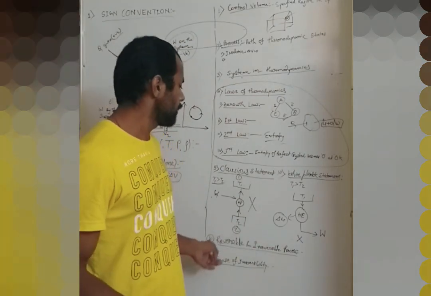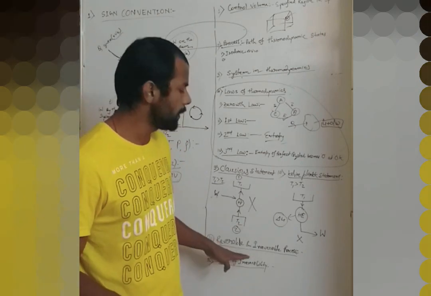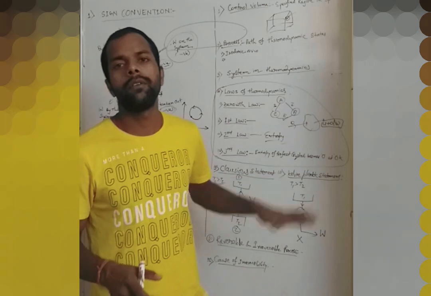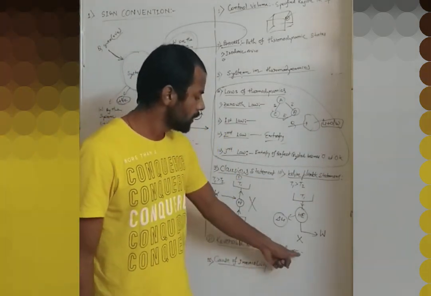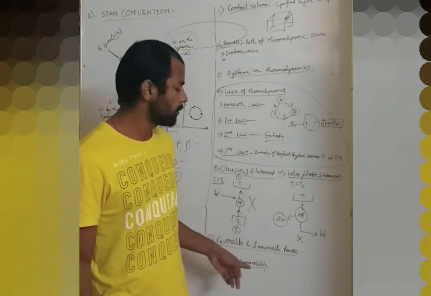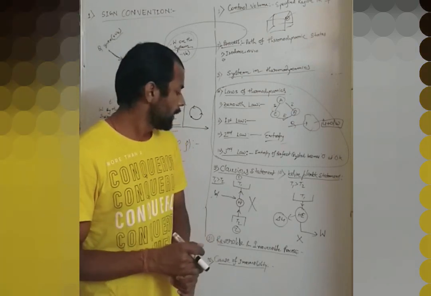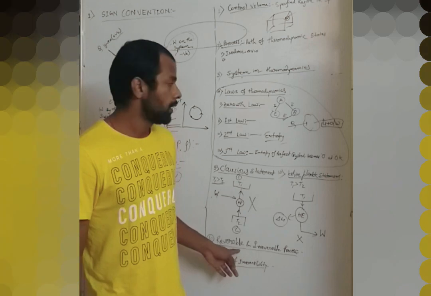I am skipping these points here because if I explain them in detail, this video will become too long. So please watch my other video on reversible and irreversible processes, linked in the description below.